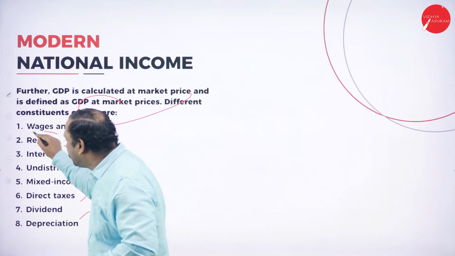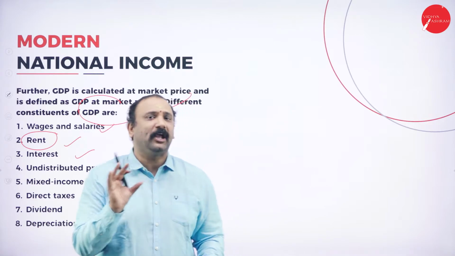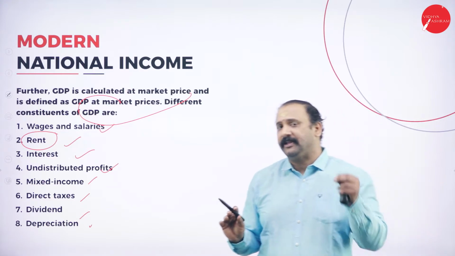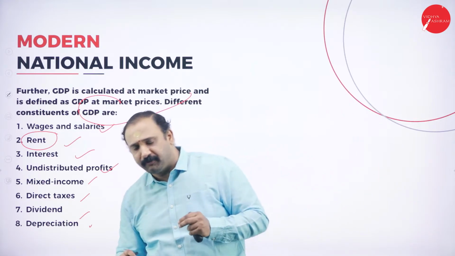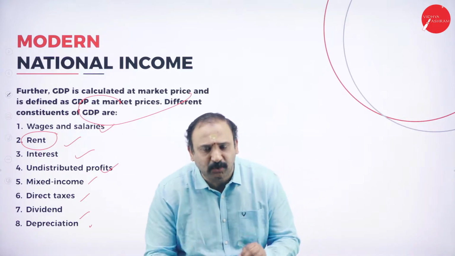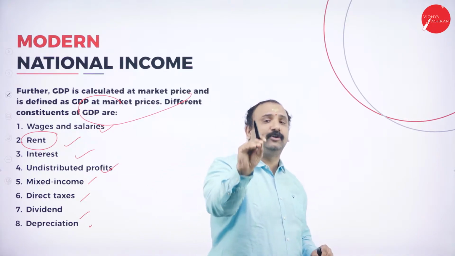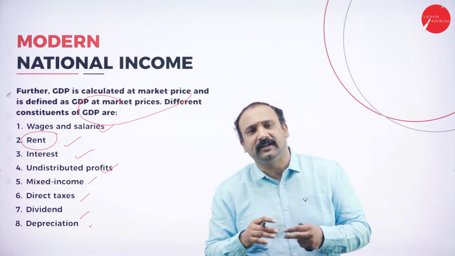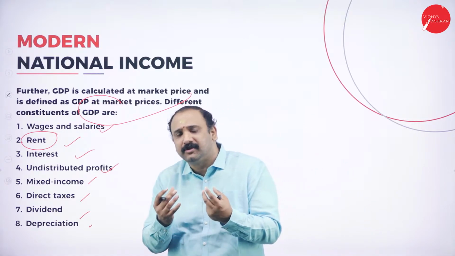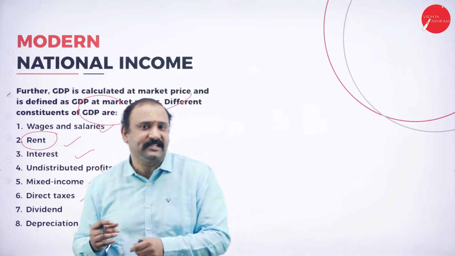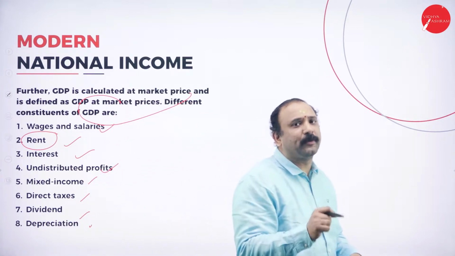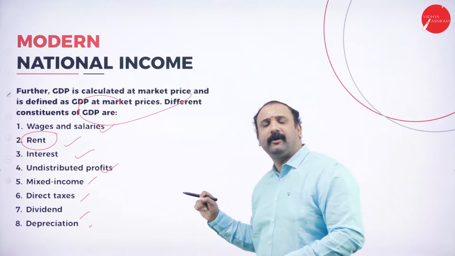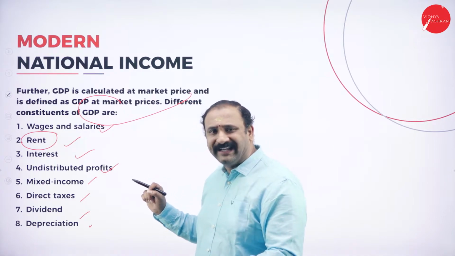Followed by the rent process. Rent, is it an income? Many of them have this doubt in the mind. For example, you are getting 50,000 rupees in the form of rent, 20,000 rupees in the form of rent. Is it an income? The answer is absolutely yes. Though you might call it a shadow employment, or a disguised unemployment factor, you are not an active member in terms of earning the money, but yes, it is counted as an income. You are receiving it to your pocket in the form of rent. So rent is always counted as one of the important constituents of GDP, followed by the interest factor.